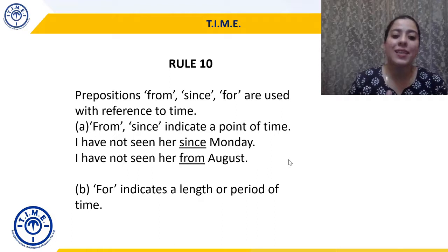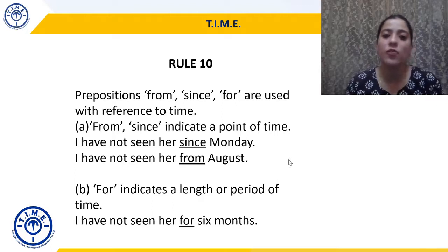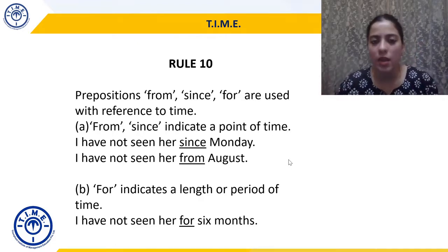For indicates a length or period of time. So here I'm indicating a length or period of time. Example, I have not seen her for 6 months, right? I have not seen her for, so the whole of the 6 months I have not seen her.